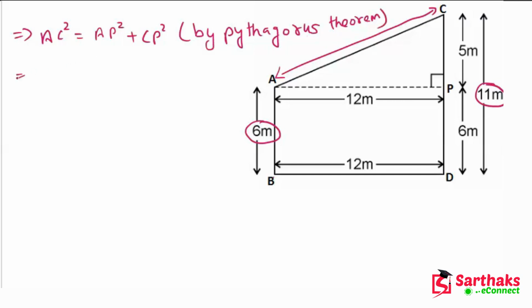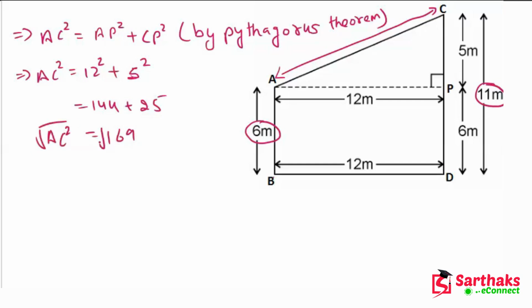So AC square is equal to, what is AP? Our AP is 12 meter, means 12 square. What is CP? Means 5 square. We can find it as 144 plus 25, which is equal to 169. So this is our AC square.